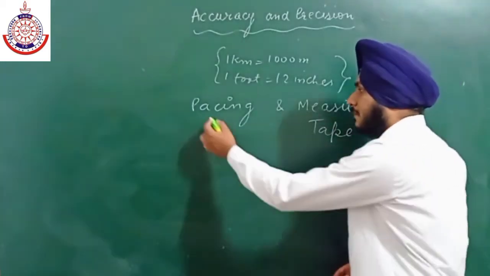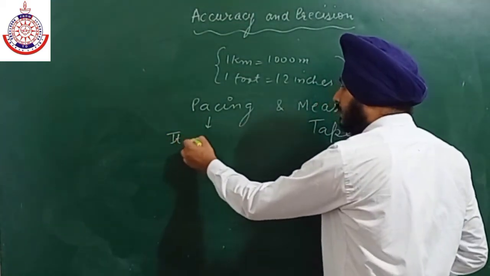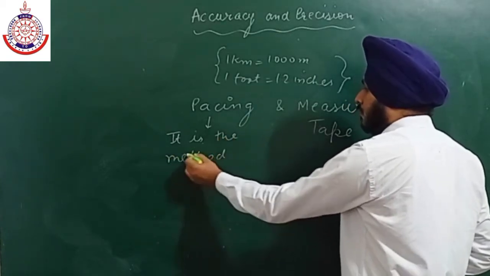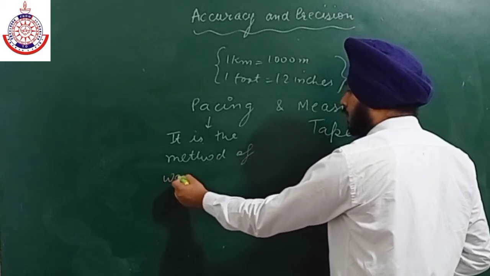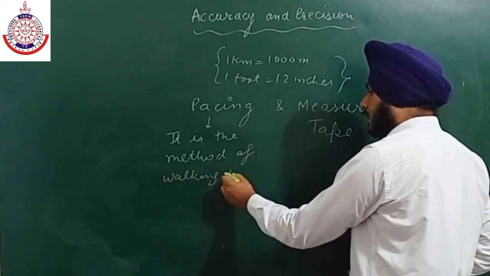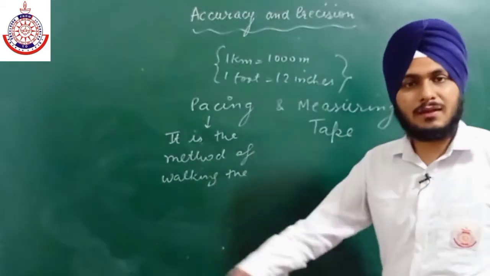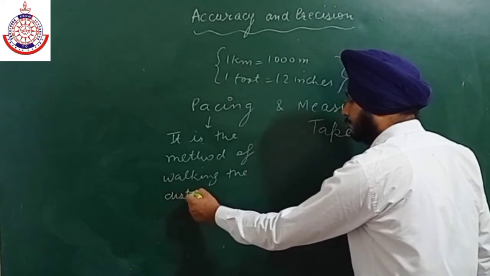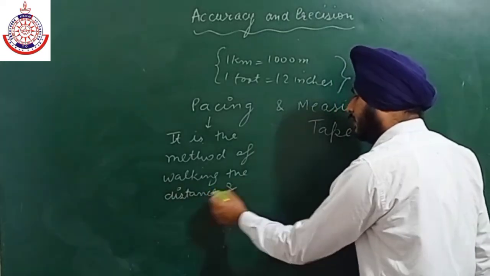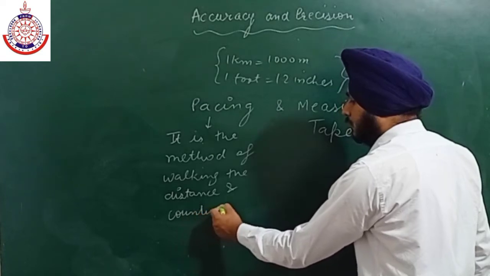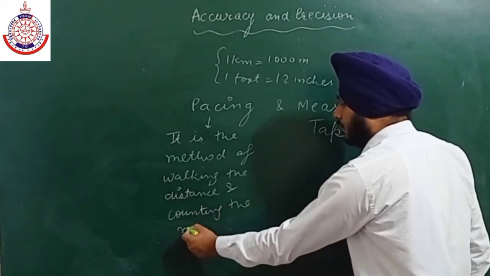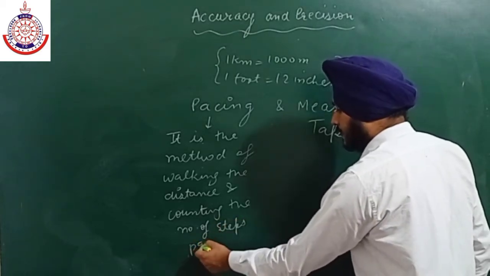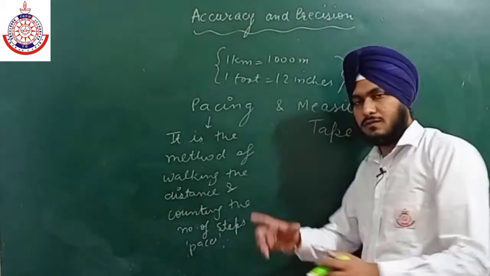So pacing is the method of walking the distance and counting the number of steps, or paces. A pace means the distance of a single step.